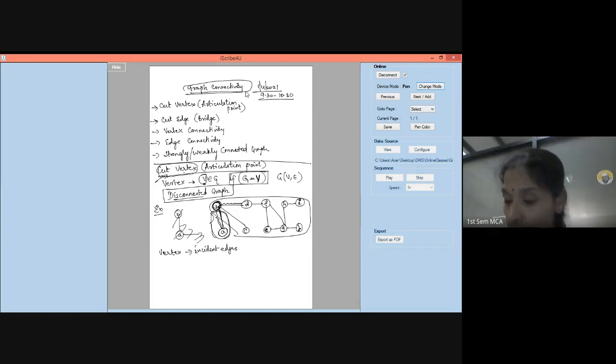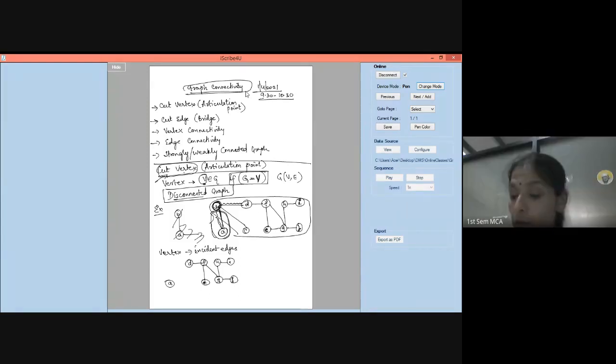If I remove vertex B, what am I left with? I am left with this D, this F, and I have H. I am rewriting the graph so that it is clear to you. Then I have this G here, and this is my J. F to G, we have something. Then I have this E, which will remain as it is, and then this A. This is how my graph will look. Do you agree with me?